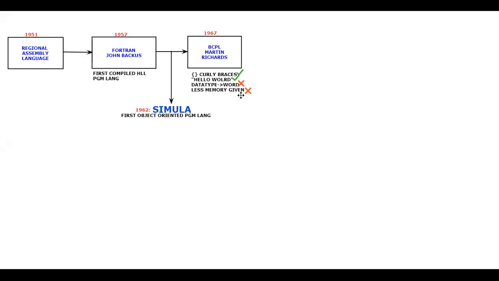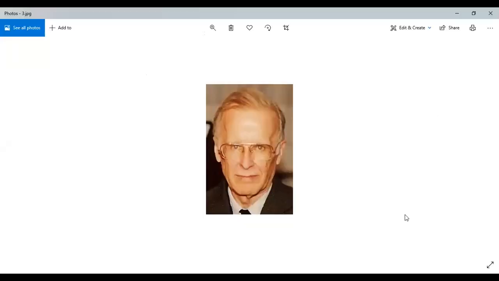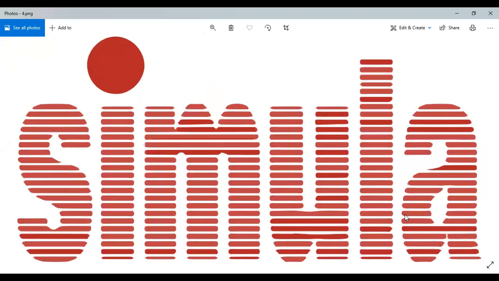See, in the journey, so many people keep working on new programming languages depending on the requirements of that particular era. Now let us quickly see the images of this so that you remember it. This is the language Simula, which was developed in 1962, the object-oriented programming language.